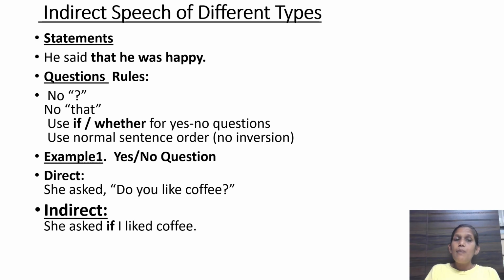Right? Similarly, in indirect speech, you will not be using any quotation mark. Okay? You will be writing, she asked if. Why if? Because it is a yes or no question. Okay? Somebody is asking you, right? So yes or no question में क्या आएगा? If or whether. So here you will be using she asked if I like coffee. Okay, tense change. Remember rule.